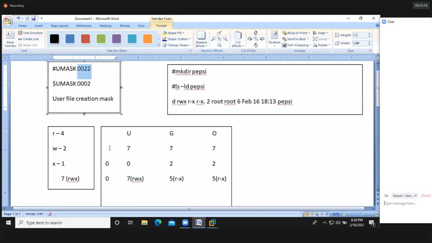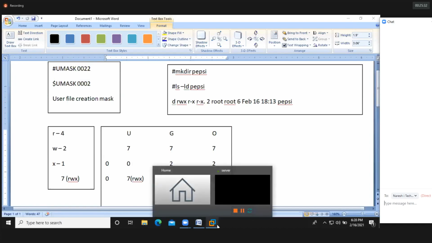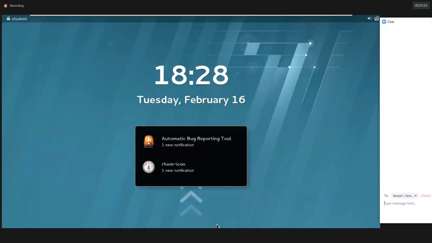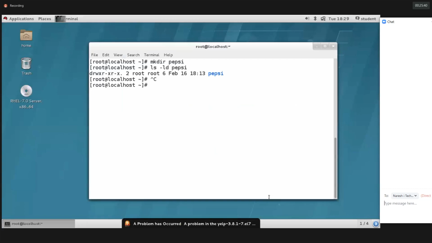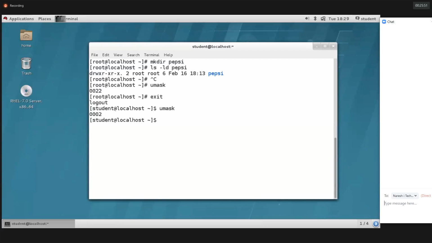So depending upon the umask value, we get the default permission. Clear? I hope you got it. How do we check the umask value? umask is a command to know the umask value. Let's see here. 0022 is the umask value for root user. For normal user, 0002. I'm creating one directory called test with the student user account.